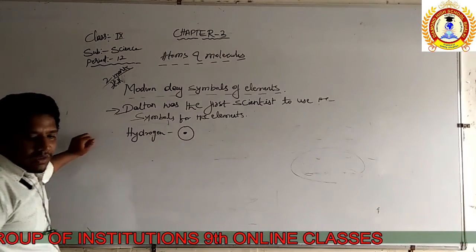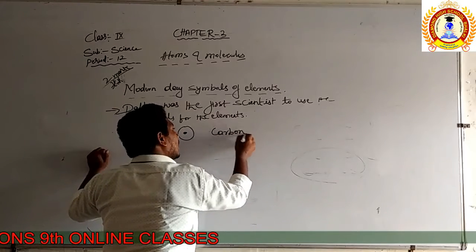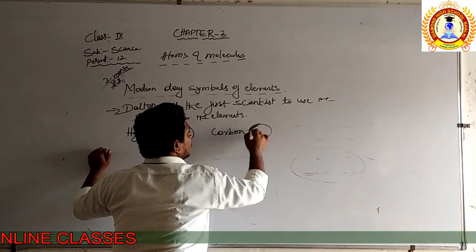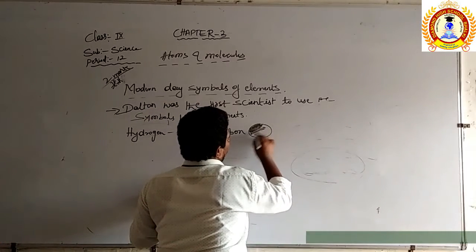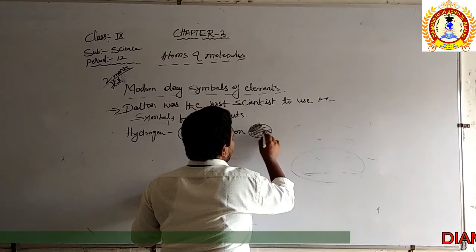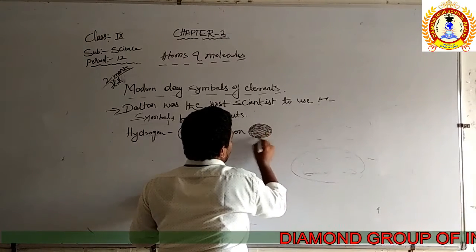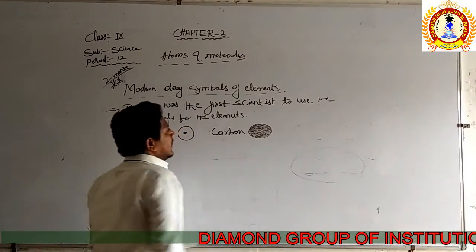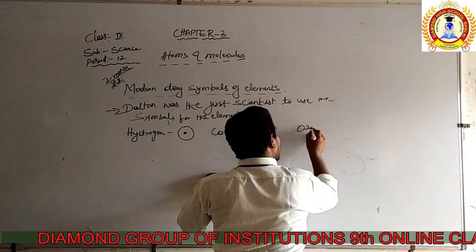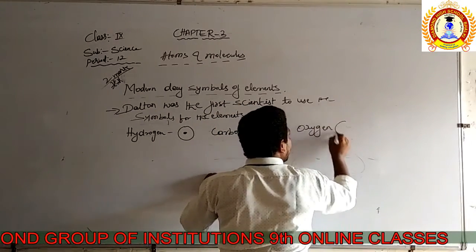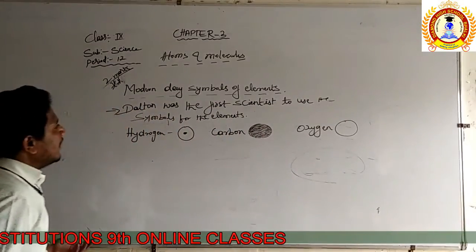Then about carbon. Carbon is represented in this form. Shade fully inside, that becomes the carbon. Then oxygen is represented in this form. For oxygen, just put a circle. Inside is the air. So they used different symbols.